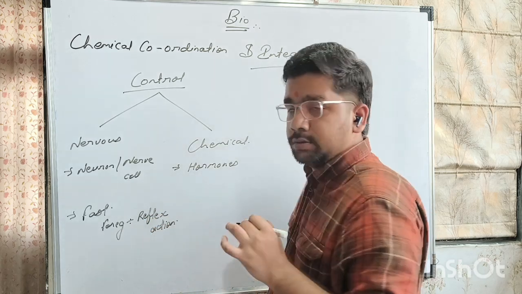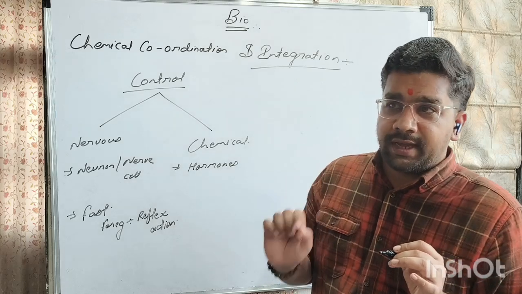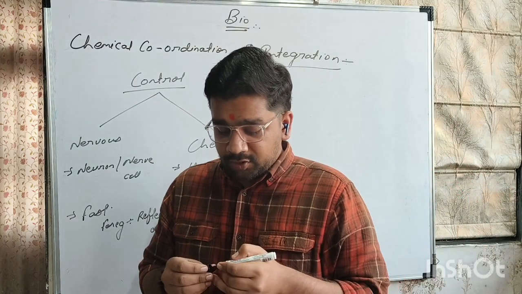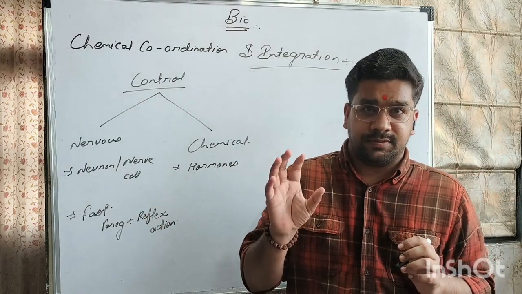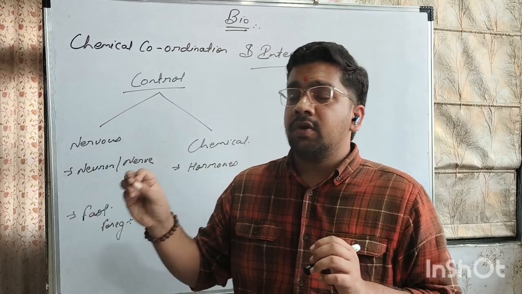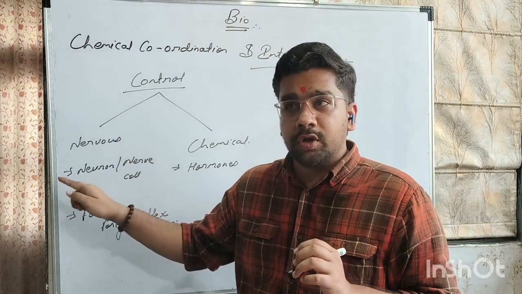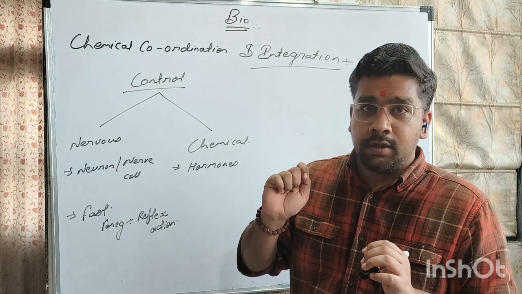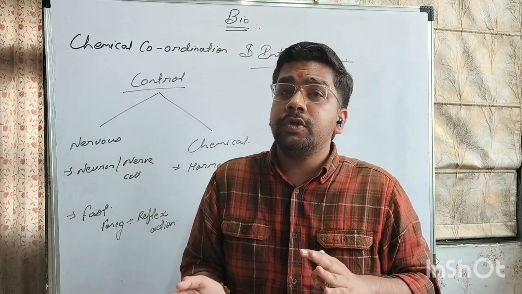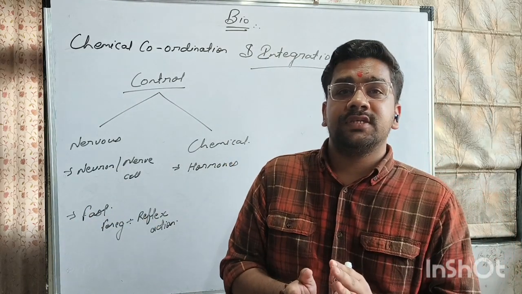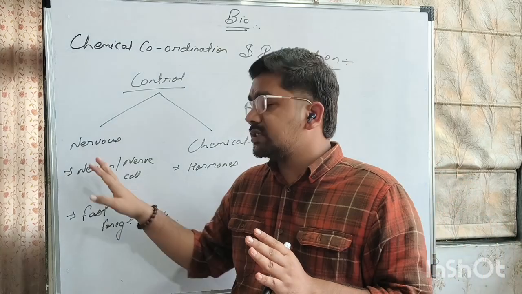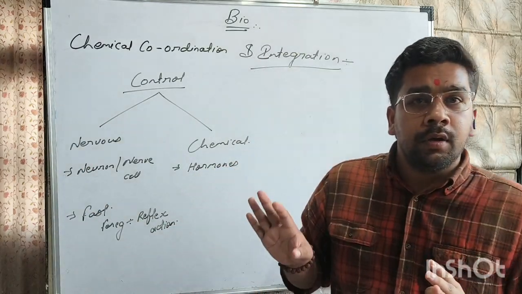Reflex action. Okay, if I give an example of reflex action, like if you touched any unusual substance, for example, you touched a switch which has an electric current going through it. If you touch it, if you feel a shock, you will remove your hand within a millisecond. You are not going to take time, you are not going to think about it. So these kinds of actions are called reflex action, which is regulated by nervous system in human body.